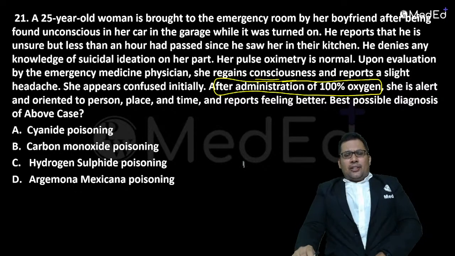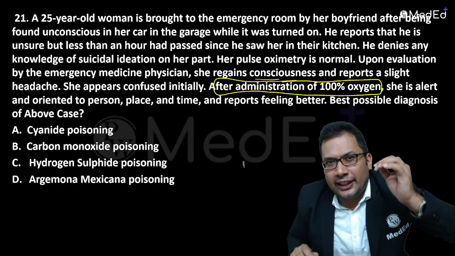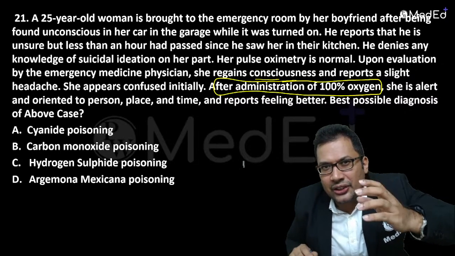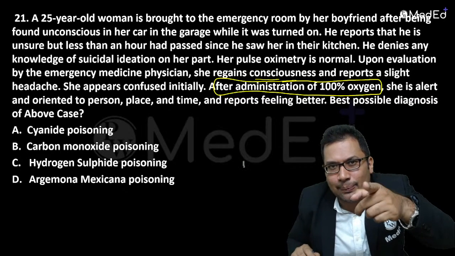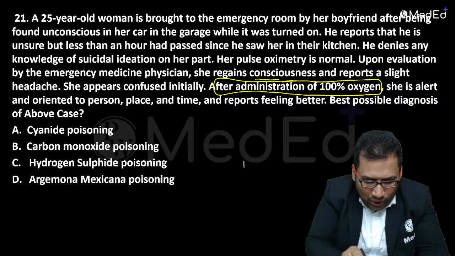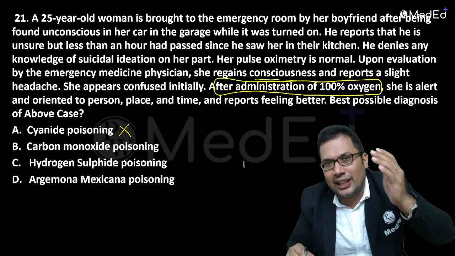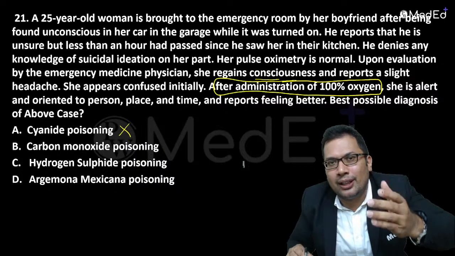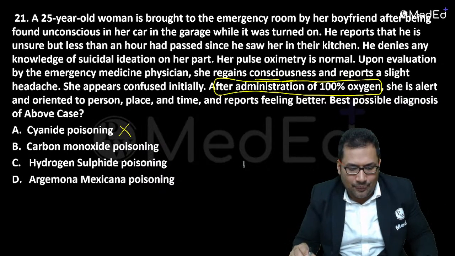Can anyone guess the answer for this? The patient came with a history of poisoning, some inhalational poison. On giving oxygen, there is an improvement. Can it be cyanide poisoning? No. In cyanide, there is no improvement on giving oxygen; we need an antidote: sodium nitrite, amyl nitrite, sodium thiosulfate. So cyanide is not the answer.